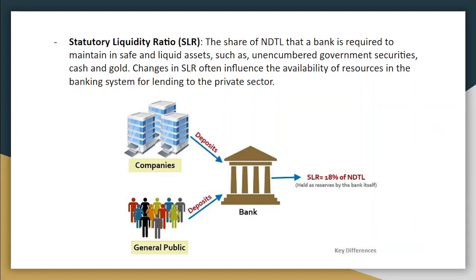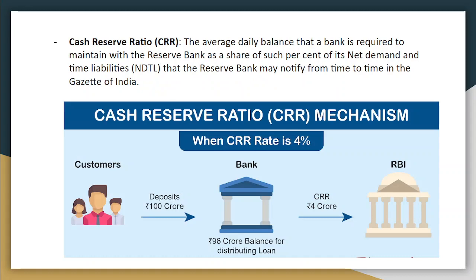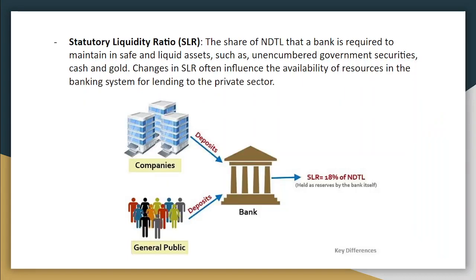Second is the statutory liquidity ratio, which is also known as SLR. It is the share of NDTL, that is the net demand and time liabilities, that the bank is required to maintain with itself in safe and liquid assets such as government securities, cash or gold. If someone deposits money in the bank, after paying the CRR, the bank needs to keep some amount with itself in three forms: gold, cash or government securities.